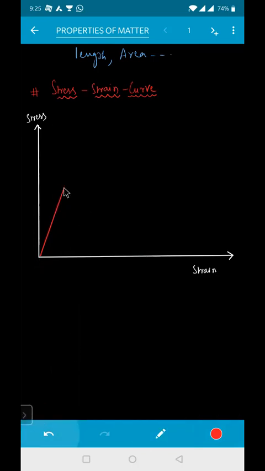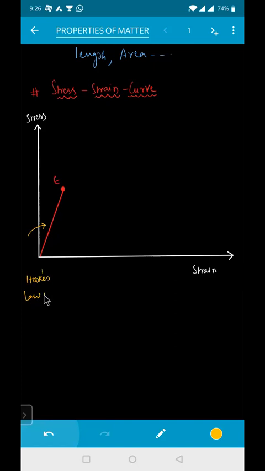So this is your point E. That means from the origin to E, Hooke's law is obeyed. From this origin to this point here, I can say Hooke's law is obeyed. Hooke's law is obeyed means stress is directly proportional to strain. So I can say that Hooke's law is obeyed.